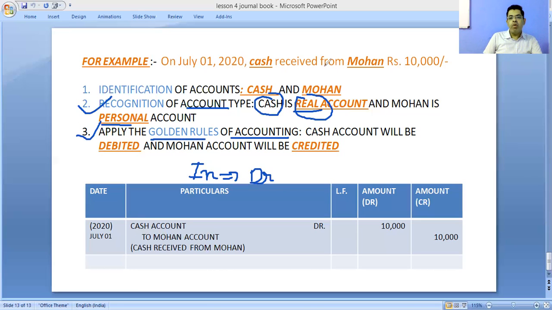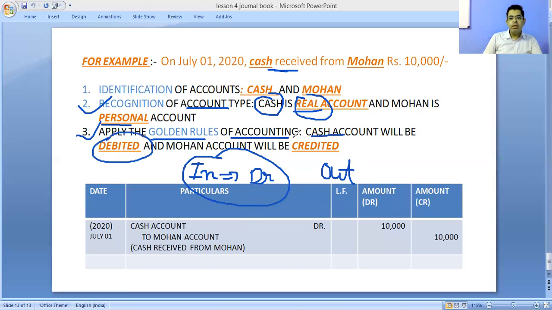Cash is received from Mohan. Check whether cash is coming in or going out. Cash is received, so it is coming into your business, and according to that rule, the cash account will be debited.